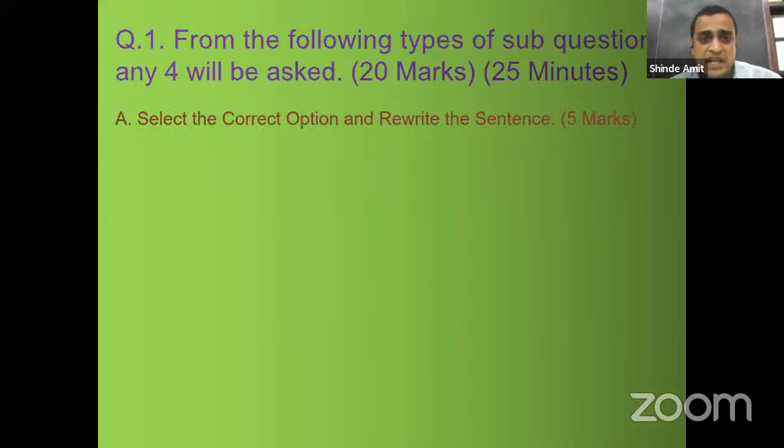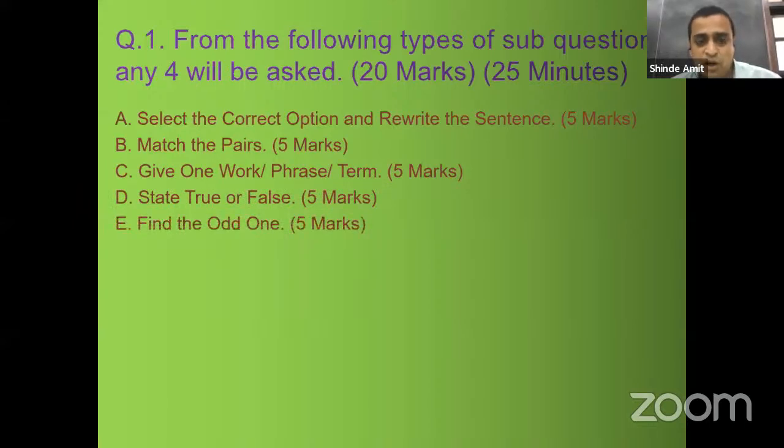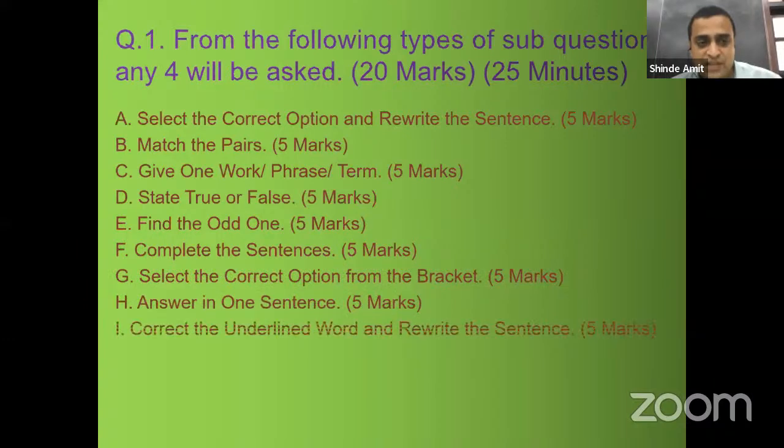Option A, select the correct option and rewrite the sentence, 5 marks. B, match the pair, 5 marks. C, give one word, phrase, term, 5 marks. D, state true or false, 5 marks. E, find the odd one, 5 marks. F, complete the sentences, 5 marks. G, select the correct option from the bracket, 5 marks. H, answer in one sentence, 5 marks. I, correct the underlined word and rewrite the sentence, 5 marks. J, arrange in proper order, 5 marks.